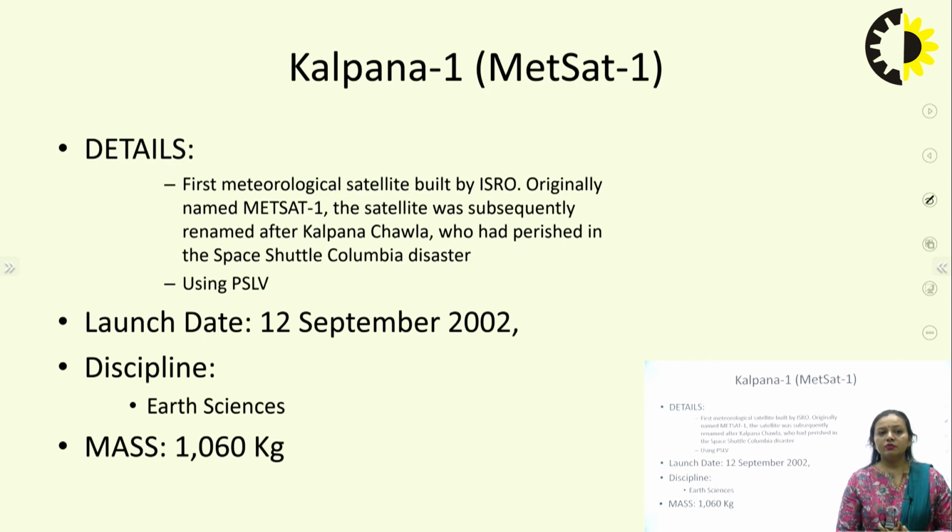We all are aware that it was launched on 12 September. The space shuttle had crew members. Kalpana Chawla was operating this space shuttle, and it was a disaster, and she lost her life in that. After that, METSAT 1 was renamed as Kalpana 1. So we can say that from the history of the satellite, it is not always the achievements of satellites. Sometimes we have got disasters also. It is not that you have only the success stories. We have got the failures as well in case of a satellite launch. It was a major disaster for the space shuttle Columbia.